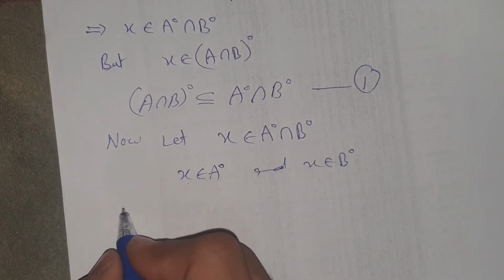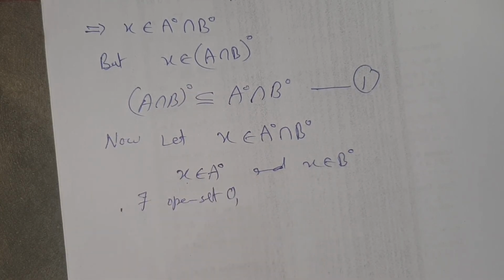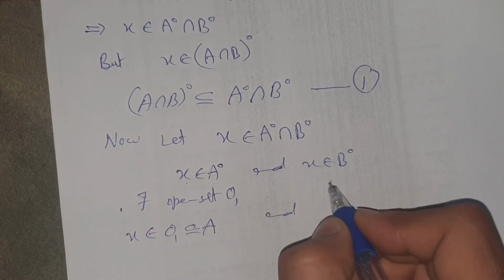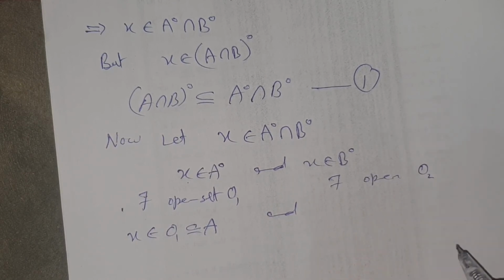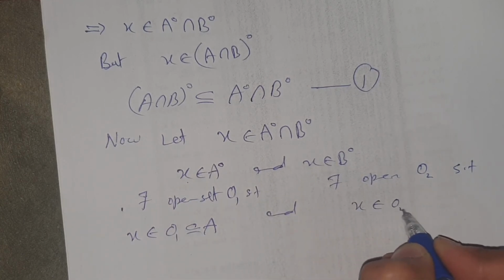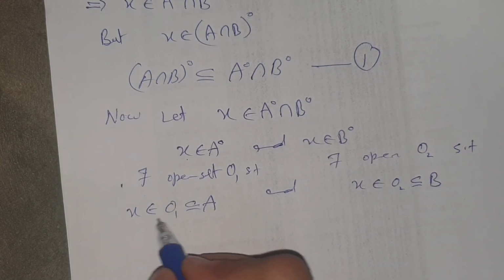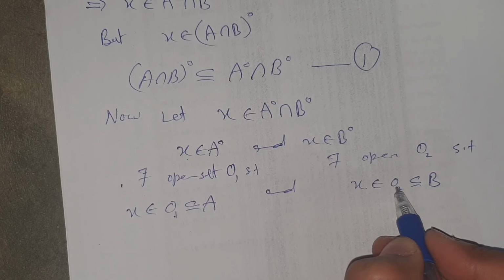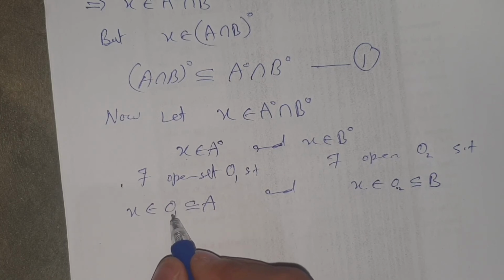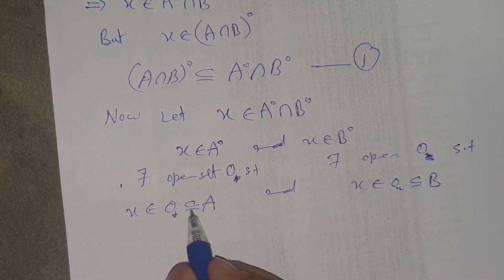If x belongs to A interior, then there exists an open set O1 such that x belongs to O1 and O1 is contained in A, and there exists an open set O2 such that x belongs to O2 and O2 is contained in B. This shows that x belongs to O1 and x belongs to O2.